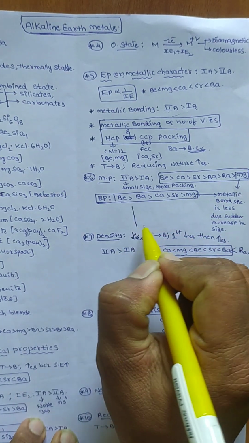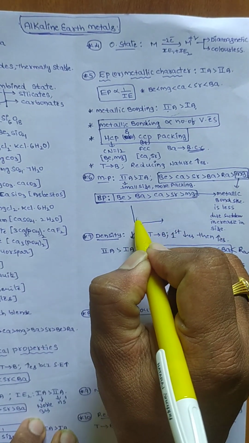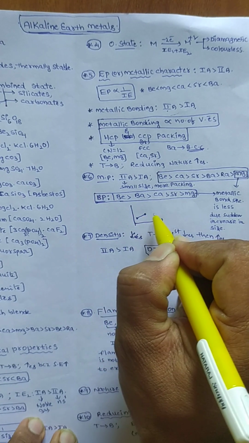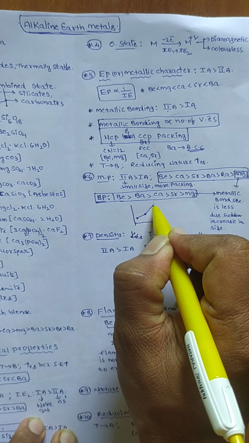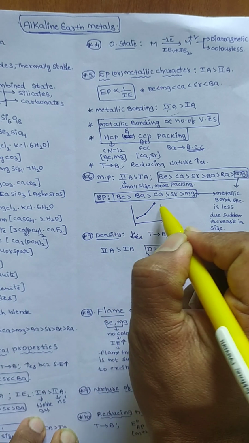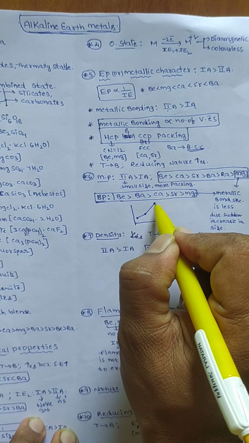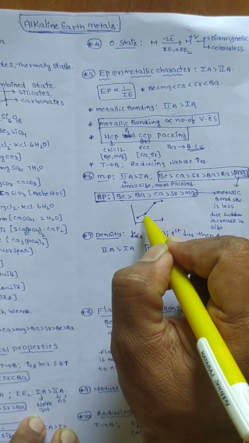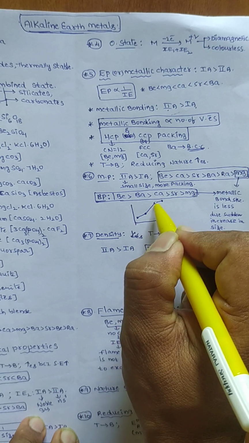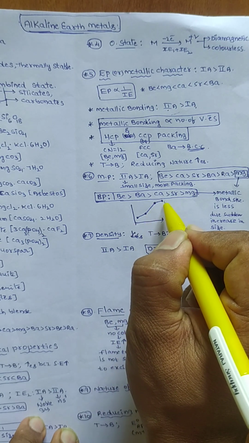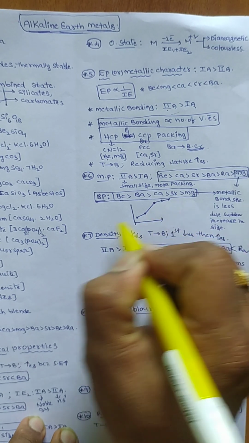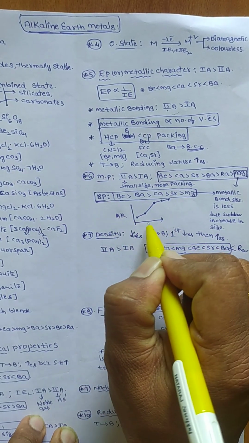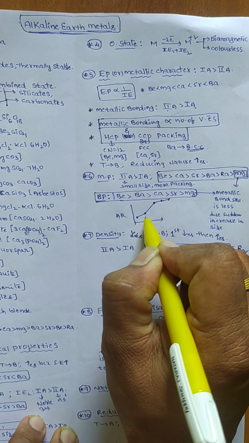Taking atomic radii, from beryllium to magnesium it increases slowly, but from magnesium to calcium the atomic radii increases more. Therefore its metallic bonding becomes weak because of the larger increase in atomic radii. This is atomic radii versus atomic number.